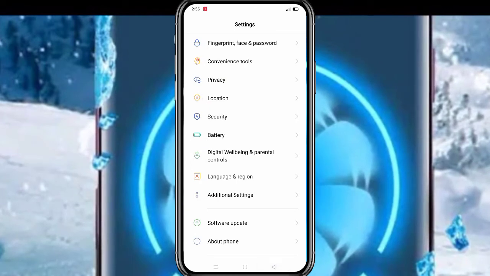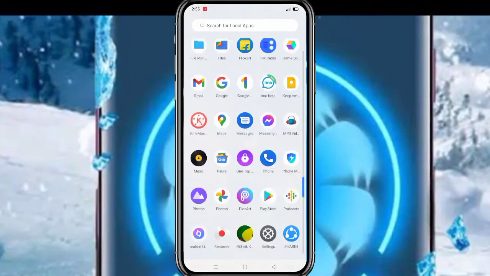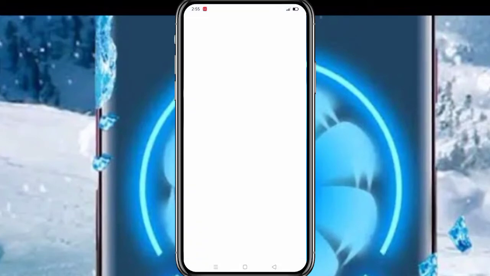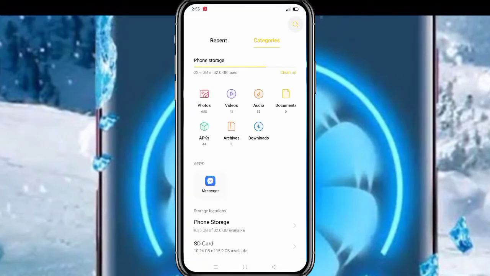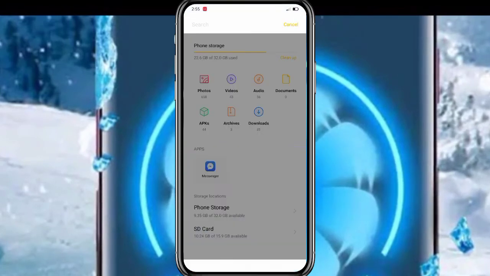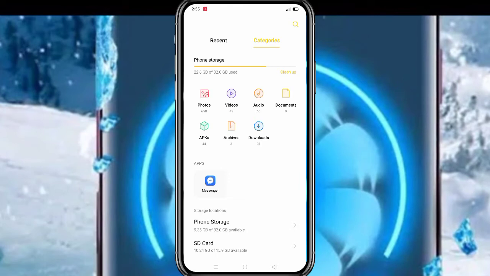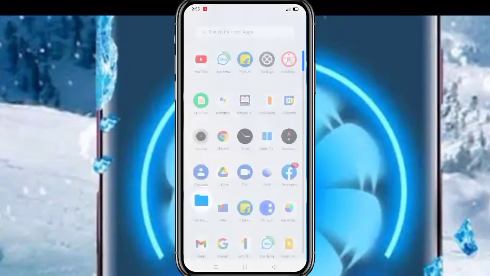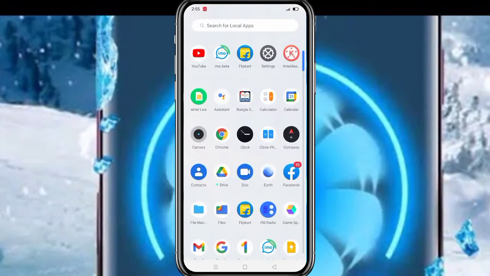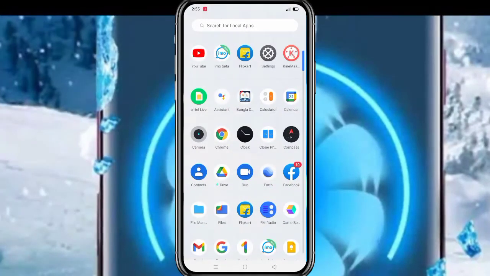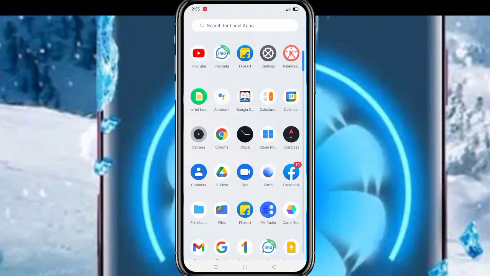After going out, go to your file manager. After going to your file manager, click here search. Try to move everything from your phone storage to your external memory. If you do not have any external memory, you do not do this work. So I taught you 4 ways for phone hanging problem solution.